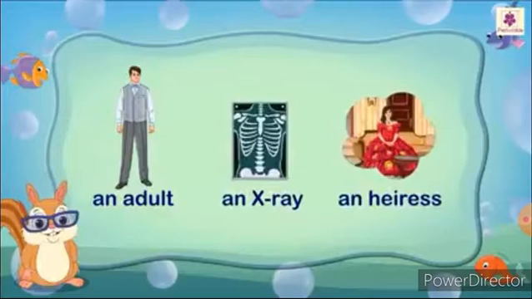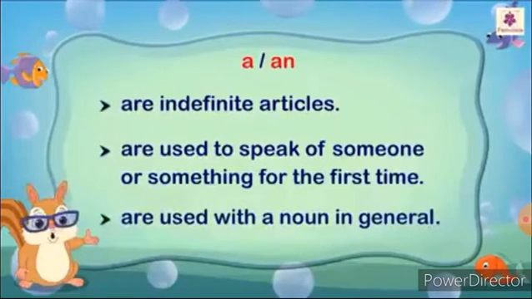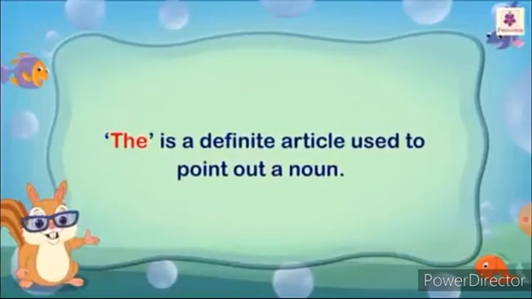Look at the example, an adult. Look at the word adult, a-e-i-o-u. If the vowel sound is there, you have to use the article an: an adult, an x-ray, an heiress. The next, a and an or indefinite articles are used to speak of someone or something for the first time. We use them with the noun in general.